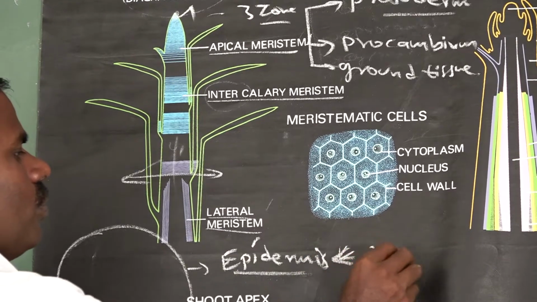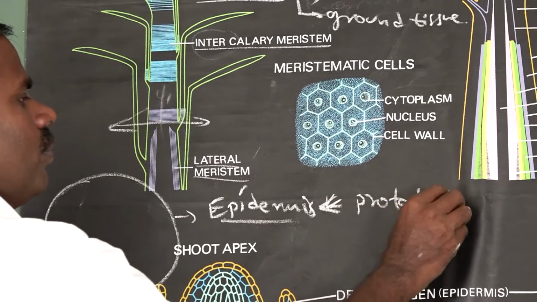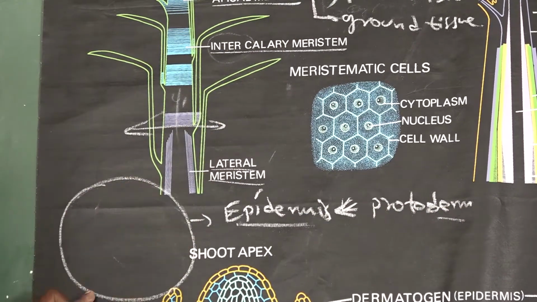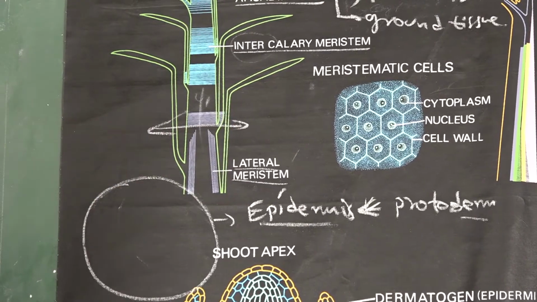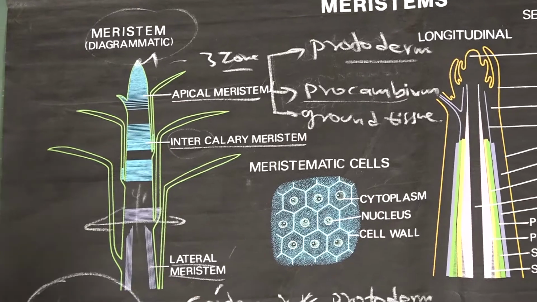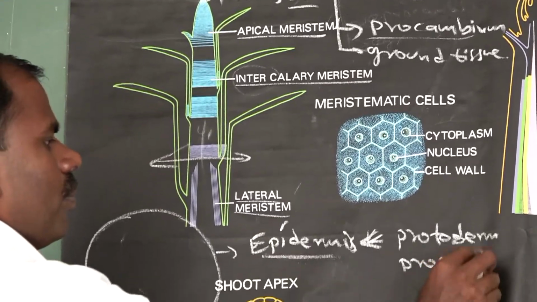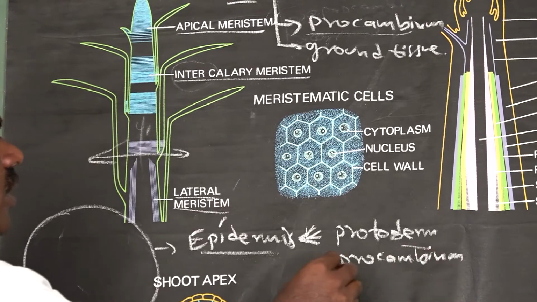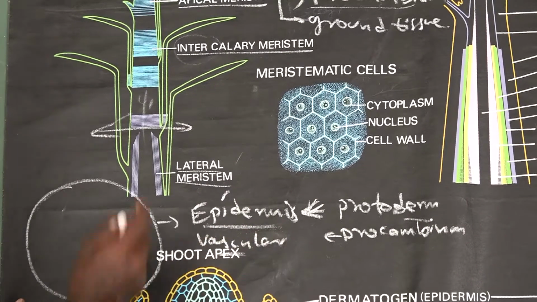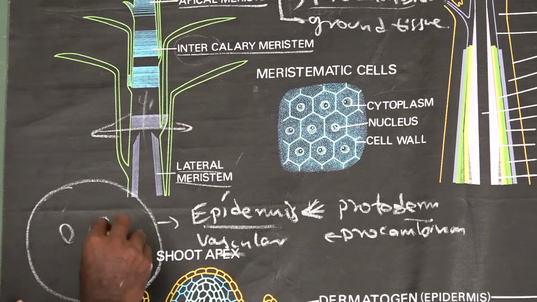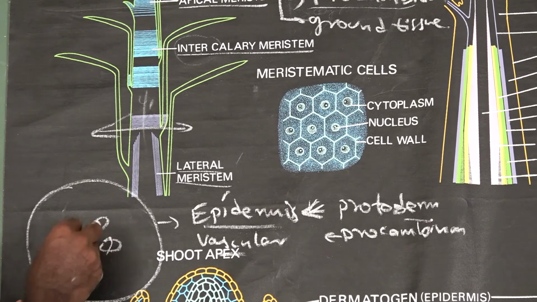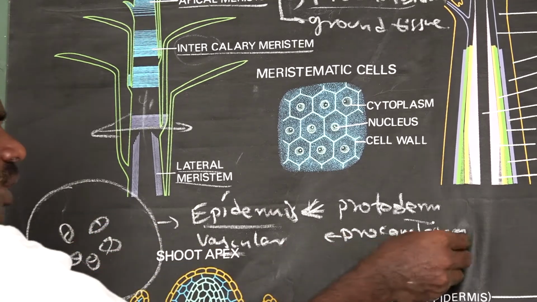Protoderm gives rise only to the epidermis, the outer covering of the shoot system. The second is procambium. Procambium gives rise only to the vascular tissue system. The vascular tissue system at the center is derived only from the procambium.